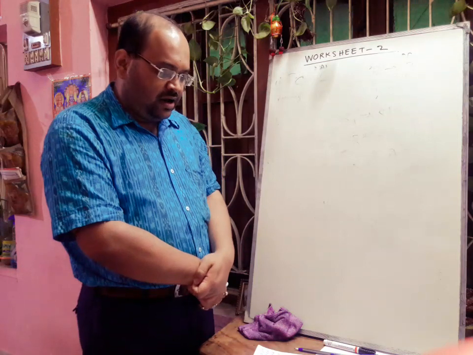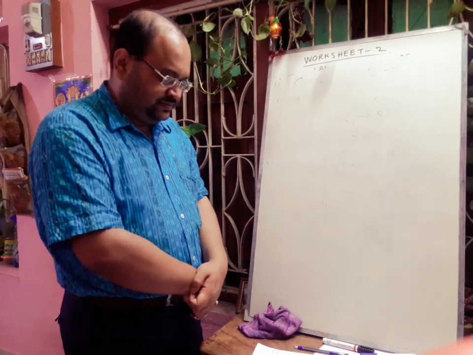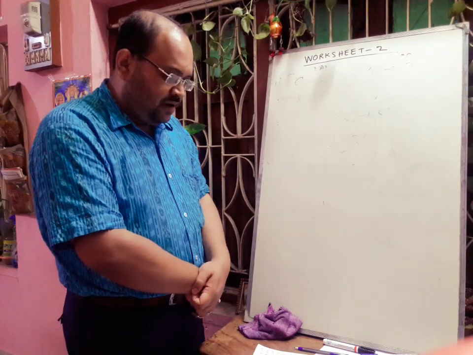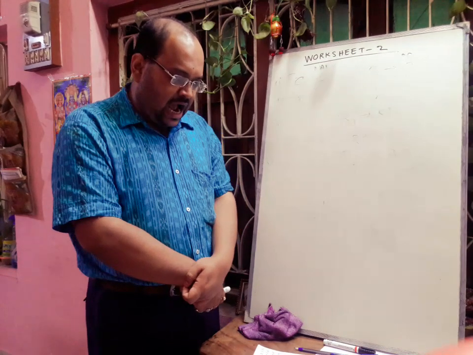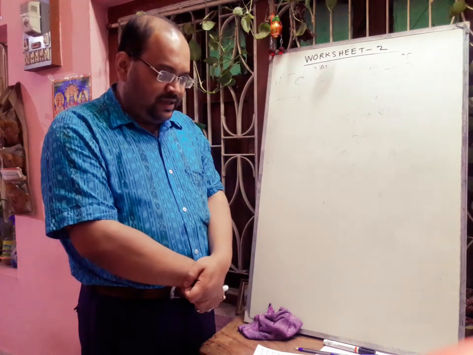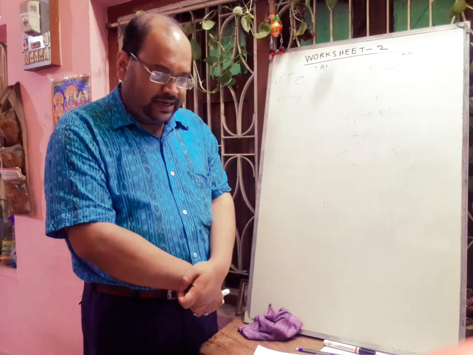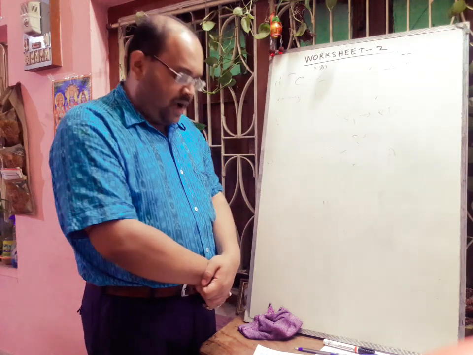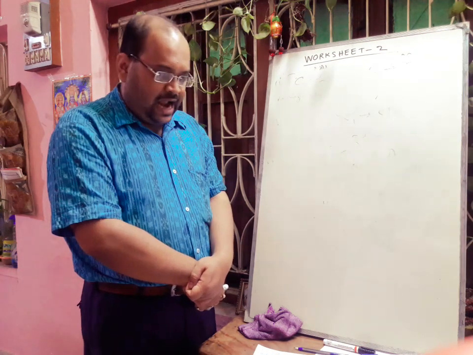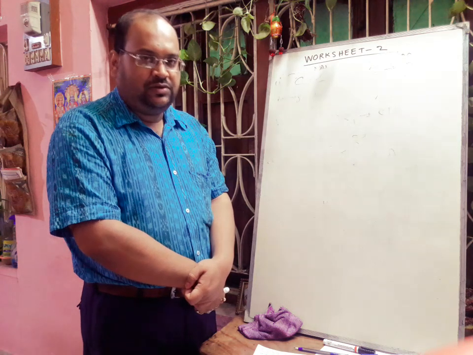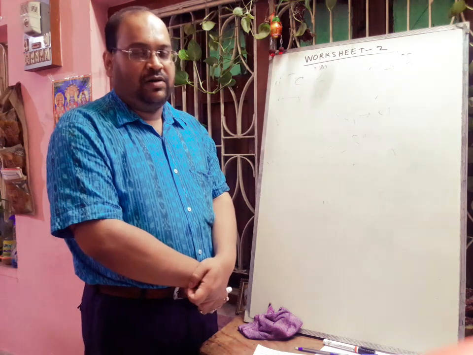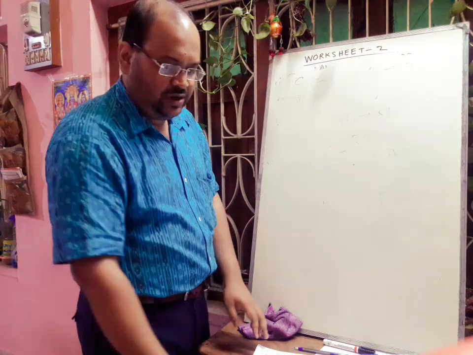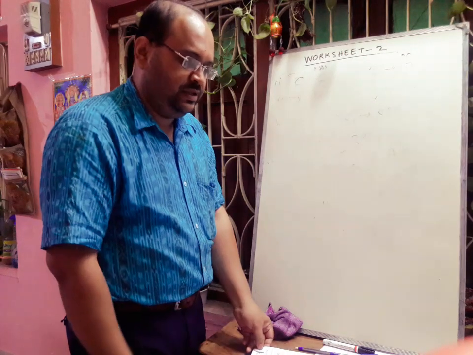So the formula of this compound will be GH. And in case of I and J, I having the atomic number 12 and J having the atomic number 8. So the valency of I will be 2 and the valency of J will be 2. So definitely the formula of this compound will be IJ. So in this way you have to solve.